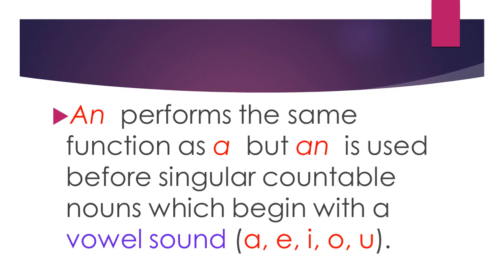An performs the same function as a, means the same functions will be there for an also, but there is a condition that an is used before singular countable nouns which begin with a vowel sound. Vowel sound, not vowel. There can be a vowel letter, there can be a consonant, but if there is a vowel sound we will use an before that noun or adjective.